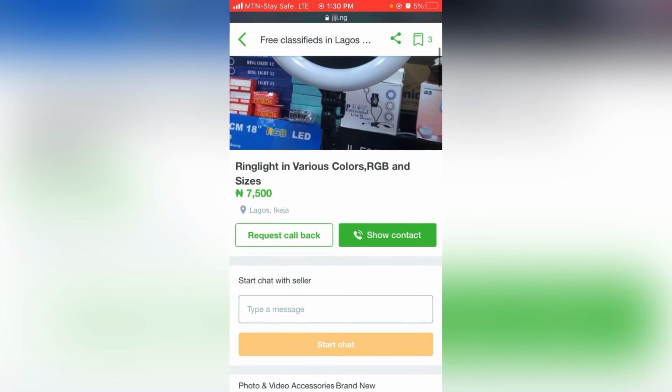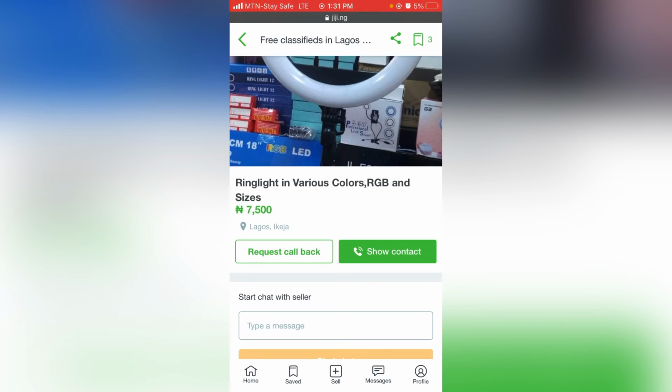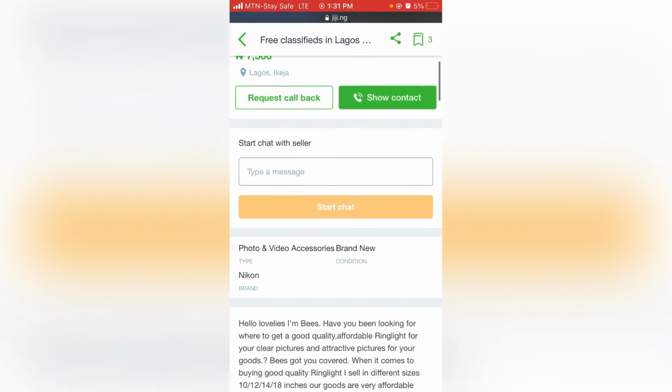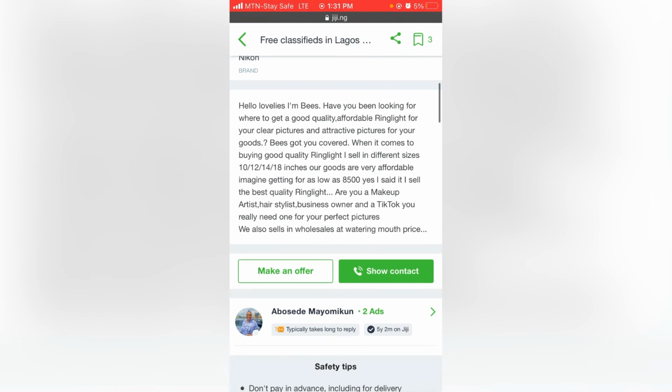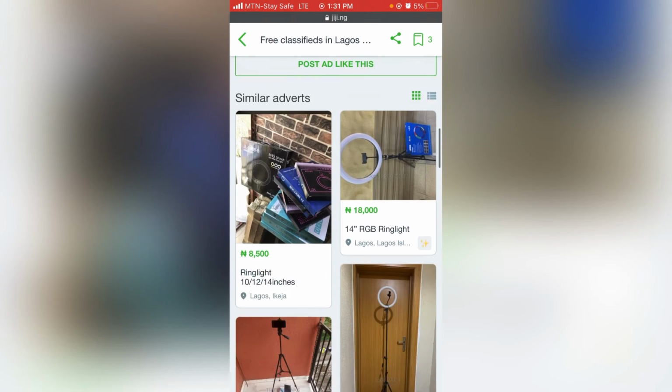Once somebody hears that you want to buy in bulk from them, if the product is originally 5,000 naira, you can price the product as much as 2,000 naira or even 1,500. I hope I'm clear. This product now is 7,500, right? But you can price this product to as much as 4,000 naira, and she will sell it to you, since she knows that you want to buy 20 pieces, you want to buy 50 pieces. I hope I'm clear.